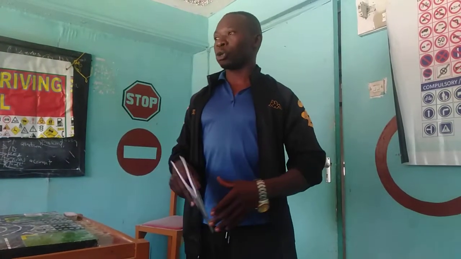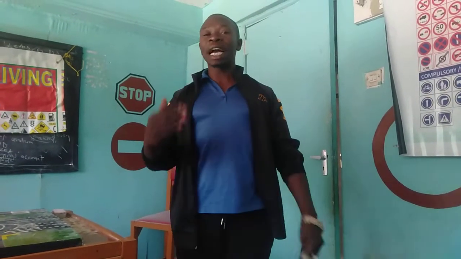Then the next question, how many types of signals do we have? Signal number 1, we have the mechanical signal. A mechanical signal, we normally call it MS. Those are the lights of a motor vehicle. Then the second signal, we have the hand signal. Last, we have the traffic light signals.